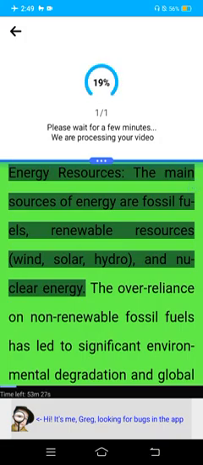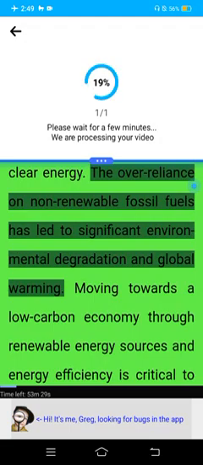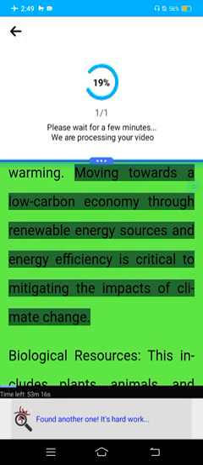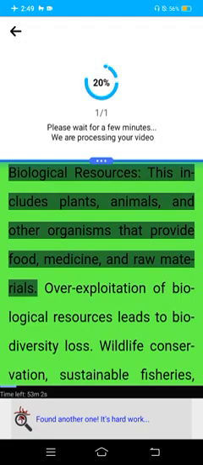Energy resources. The main sources of energy are fossil fuels, renewable resources, wind, solar, hydro, and nuclear energy. The over-reliance on non-renewable fossil fuels has led to significant environmental degradation and global warming. Moving towards a low-carbon economy through renewable energy sources and energy efficiency is critical to mitigating the impacts of climate change. Biological resources. This includes plants, animals, and other organisms that provide food, medicine, and raw materials.